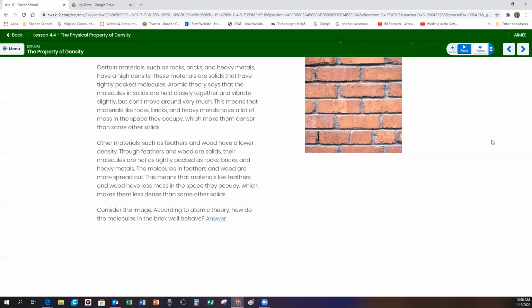Here there might be 10 houses for 1 acre of land. So we could say that the houses are more densely packed together within the Mountain View area of Shelton than they are on the outskirts of Shelton, where you might have 1 house per 1 acre. So that gives you an example of what density is.